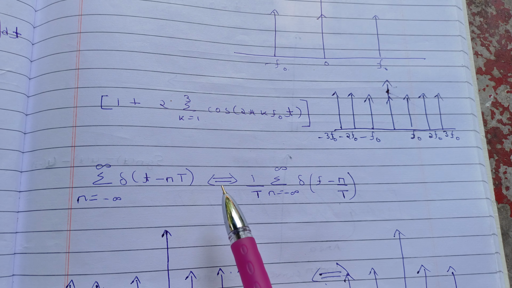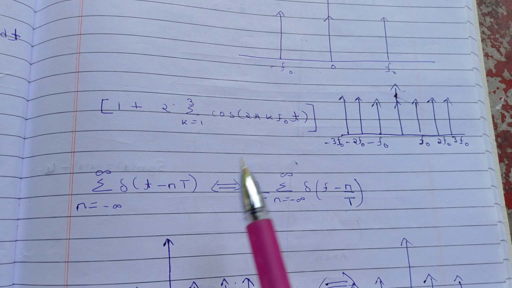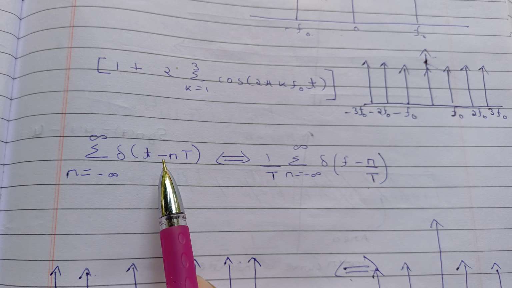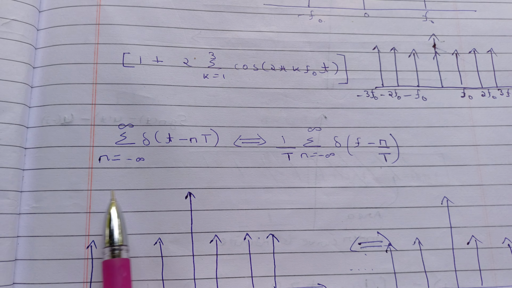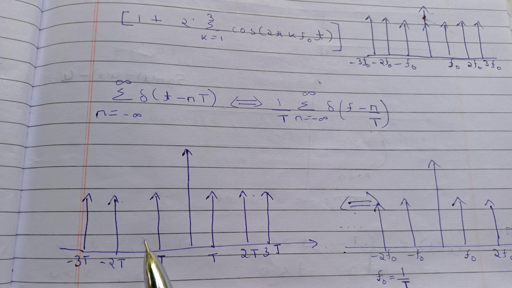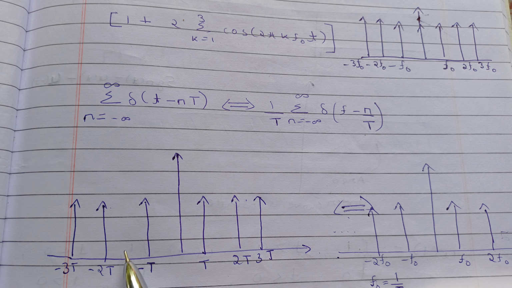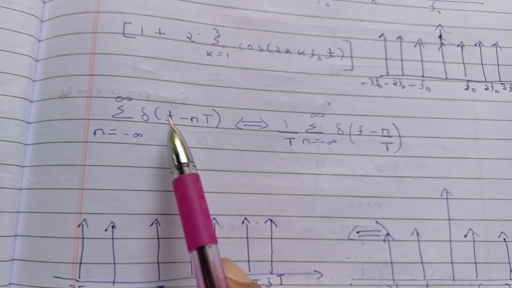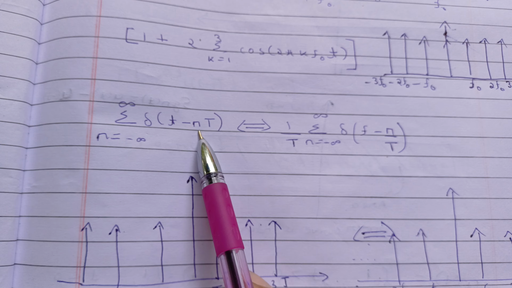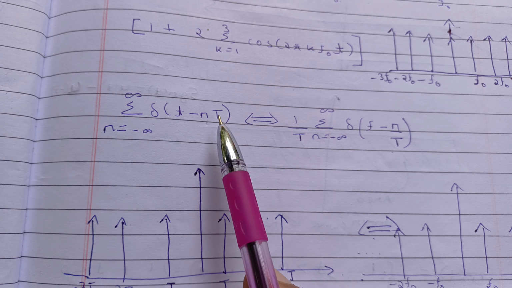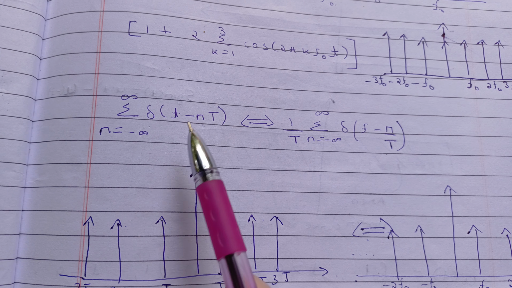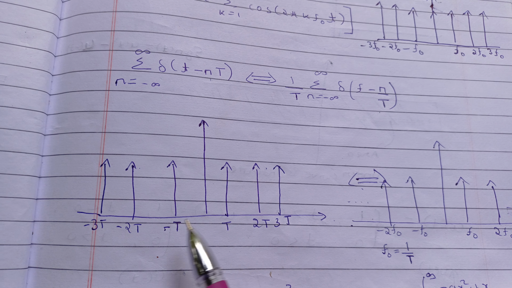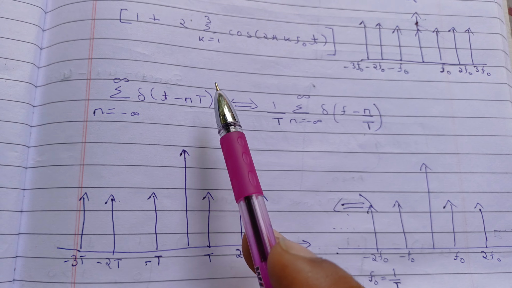See, now there is one more kind of function. We have an equidistant impulse function in the time domain. It will be an impulsive function, meaning you will get a signal like impulses at equidistant points and you need to transform this. For this kind of function, you can see here it is a delta function, meaning it will be a pulse. So for n equal to 1 it will be t equal to T, for n equal to 2 it will be t equal to 2T, and for n equal to minus 1 you will get t equal to minus T. So that's why you are getting a spike at T, 2T, 3T, minus T, minus 2T, minus 3T. So this is defined as this.